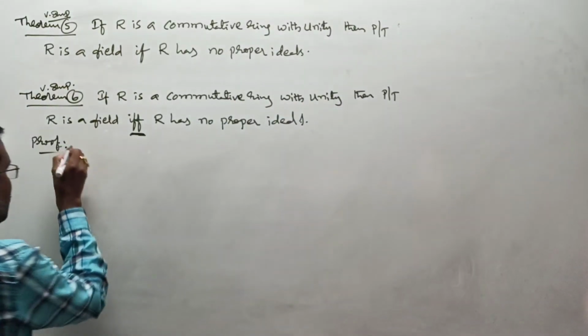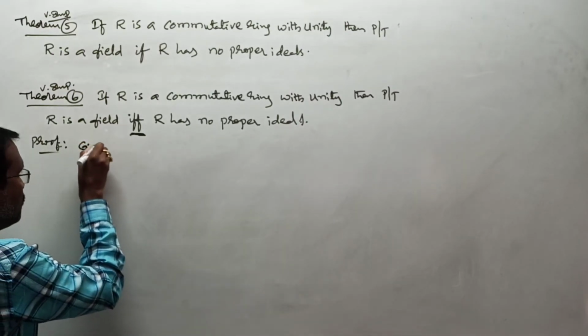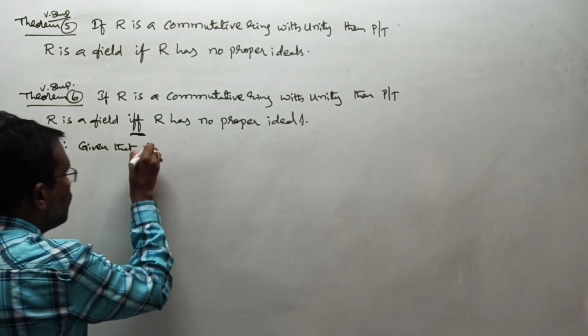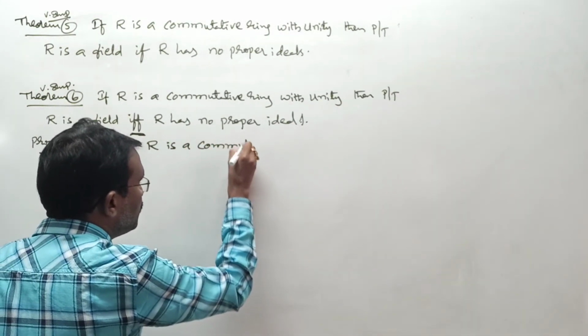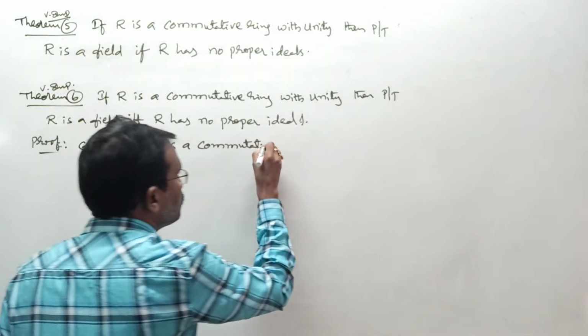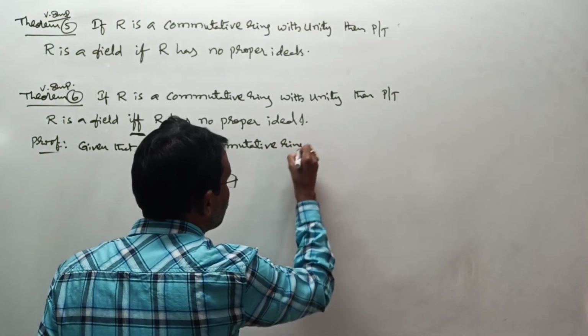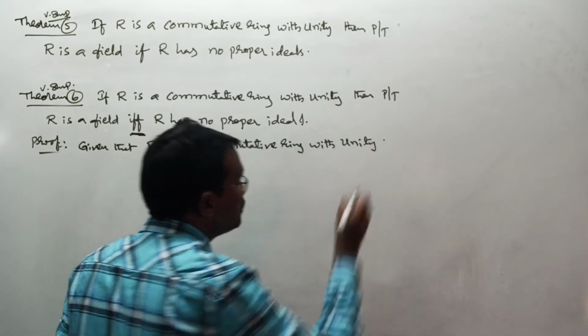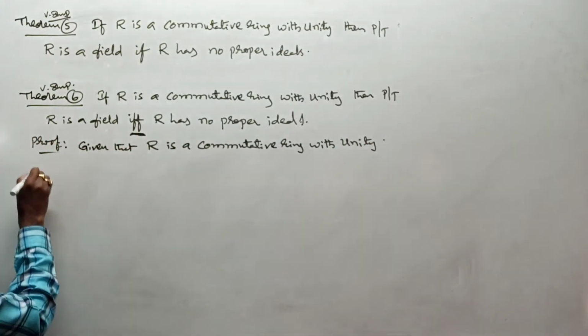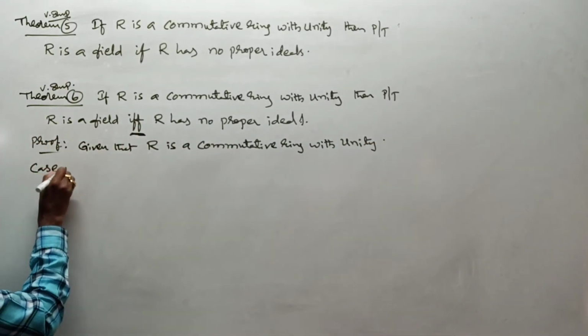In the statement they are giving that R is a commutative ring with unity.